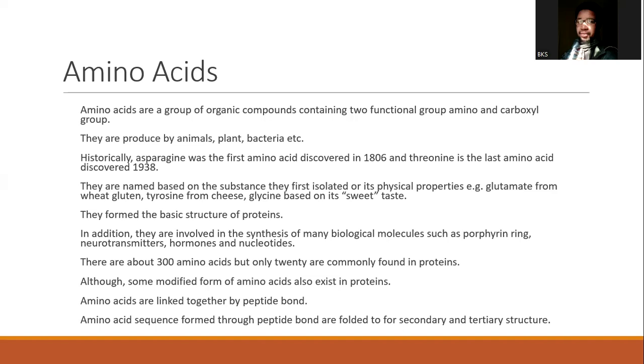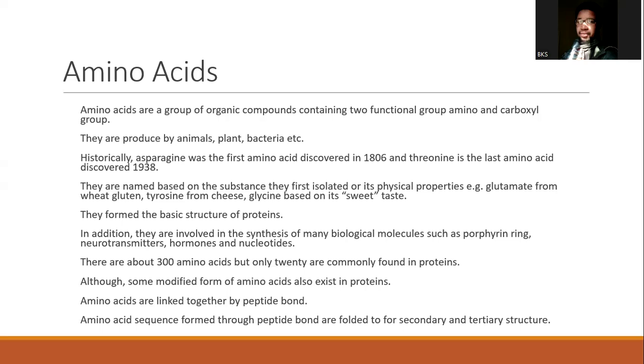Now, apart from the fact that amino acids form the basic structure of a protein, amino acids also perform quite a number of functions, where we mentioned neurotransmitters, porphyrins involved in the hemoglobin that are involved in transport of oxygen by red blood cells, and nucleotides, all these nucleotide bases. In the next biochemistry course where you do metabolism, you will see how you synthesize these nucleotides, where some amino acids play an important role in the synthesis of this stuff.